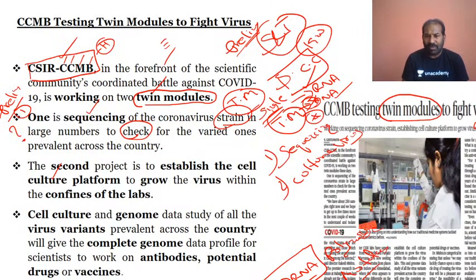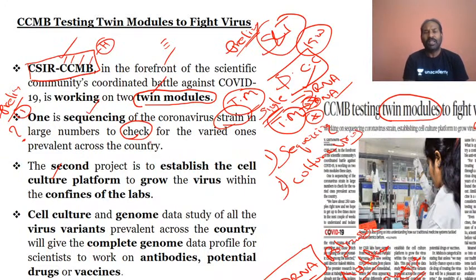That is what I was saying, this mutation, in the sense of changing of the strain of the virus, is taking place. So when the mutation is taking place, the changing of the virus strain is taking place, the sequencing itself is being changed. That is the ultimate of the SARS-CoV-2. And many scientists or researchers across the world are unable to get the virus so fast, because it keeps on changing, it is mutating, and CSIR CCMB are going ahead with the twin model. The first one is in regards to sequencing.